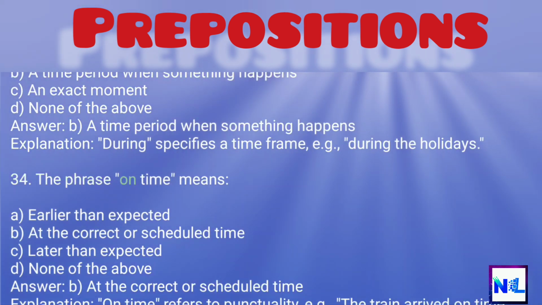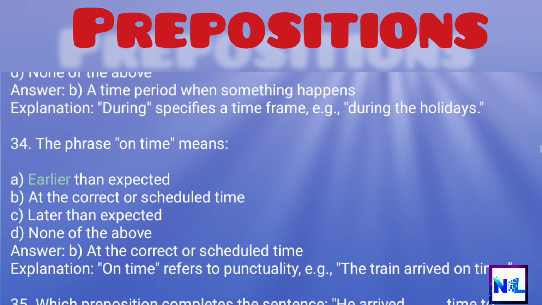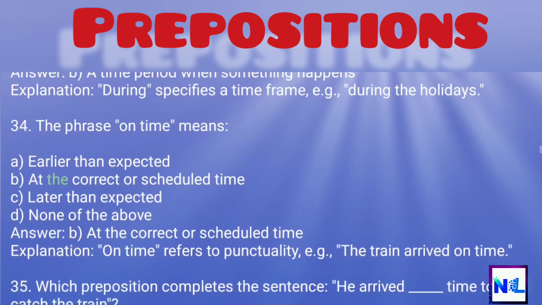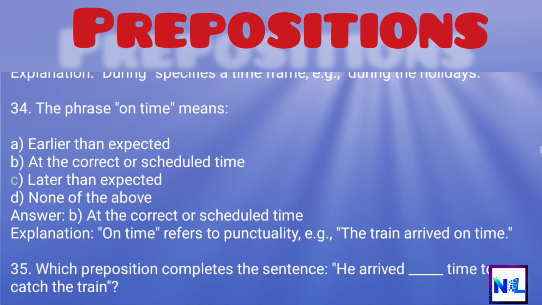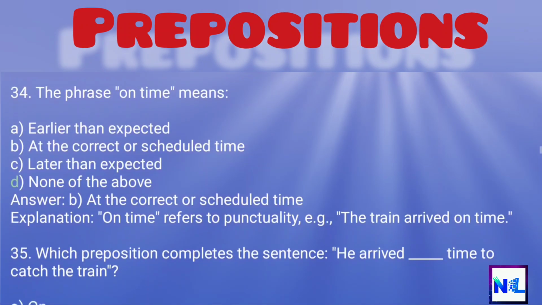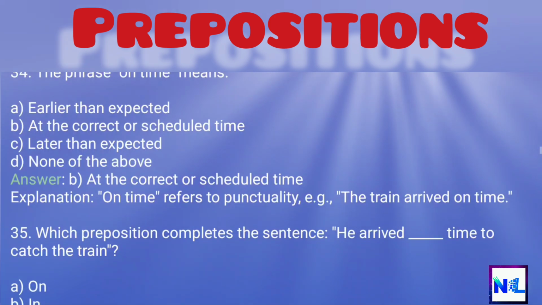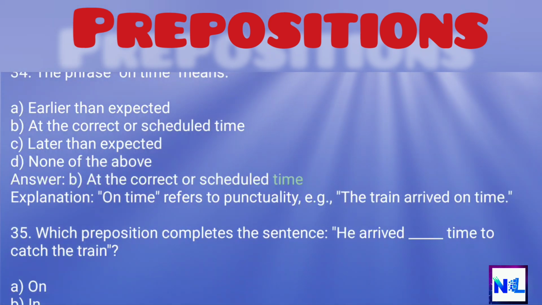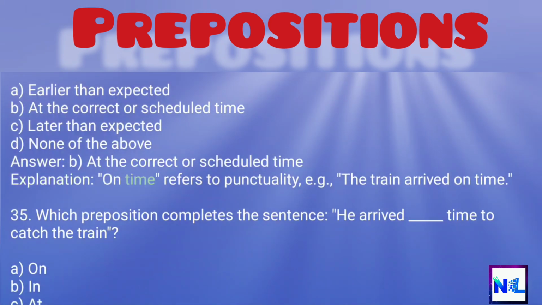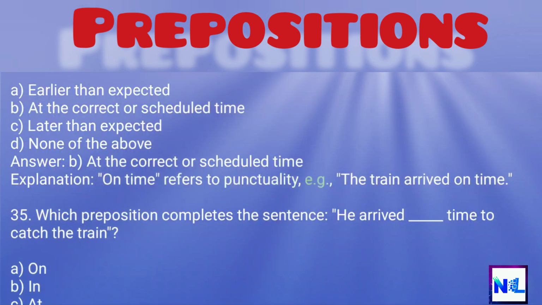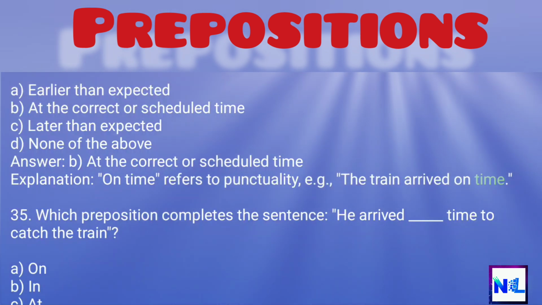34. The phrase on time means A. Earlier than expected, B. At the correct or scheduled time, C. Later than expected, D. None of the above. Answer: B. At the correct or scheduled time. Explanation: on time refers to punctuality, e.g., the train arrived on time.